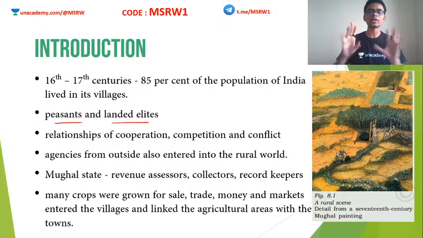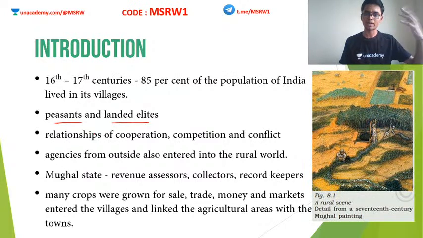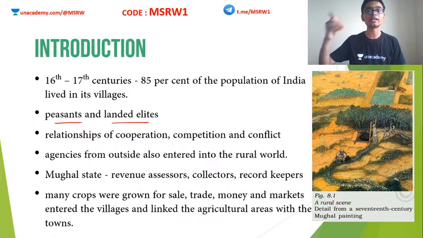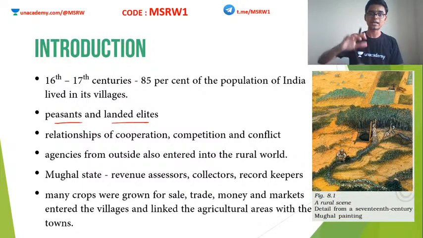Clear? So in the rural area, before the arrival of the Mughals, mostly agriculture was for subsistence. What does this mean? This means agriculture is done for creating food, for sustaining, that's all. Commercialization was not in their mind at that time. But from now onwards, we see that some of the crops are cultivated for the purpose of exports, which means agriculture is changing from a subsistence pattern into a commercial pattern. And we will see that this pace very much accelerates during the time of the East India Company, that is in the modern India part. Clear?